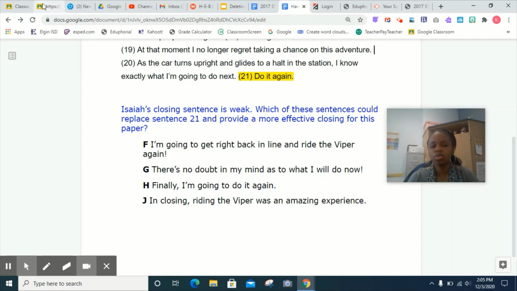Because if we look at sentence 20, it says, as the car turns upright and glides to a halt in the station, I know exactly what I'm going to do next. So if G is the next one, it's just basically saying again that he knows what he's going to do again. So that one's not going to work.